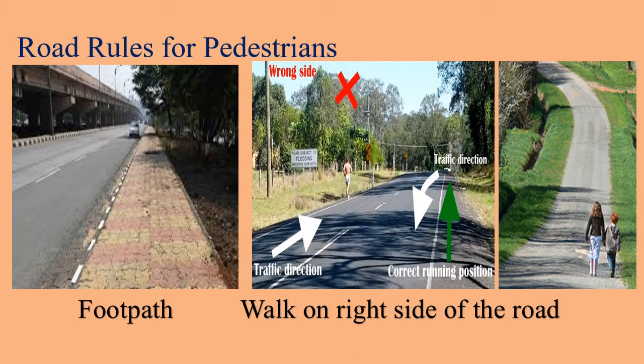Road rules for pedestrians. Who are pedestrians? People who walk on roads are called pedestrians. We must be careful when we walk along roads and pavements. I will explain a few simple rules to follow. Wherever possible, use the footpaths. The first picture shows a footpath. If there is no footpath, walk on the right side of the road so that you can see the oncoming traffic.